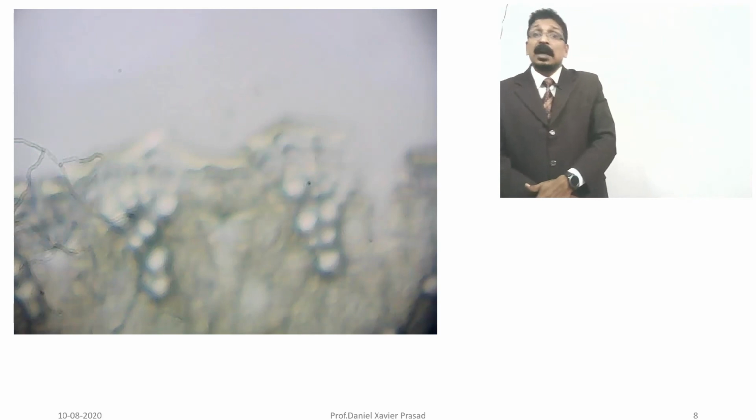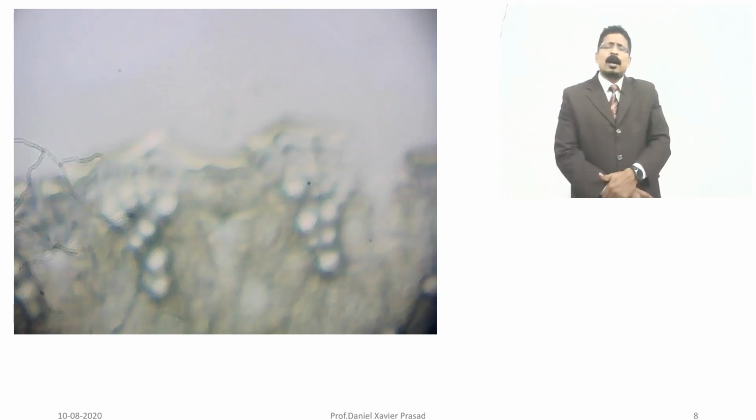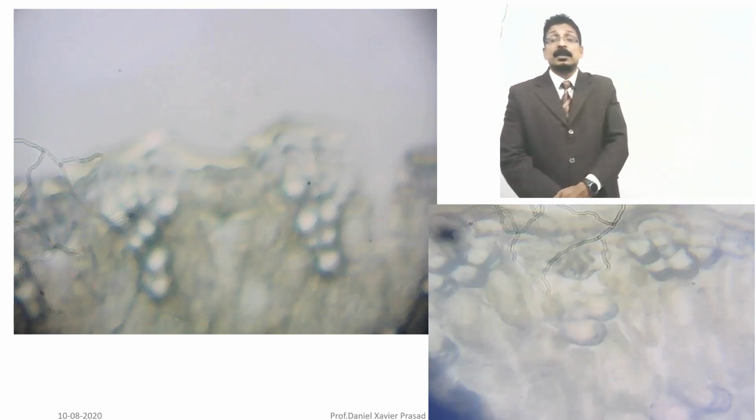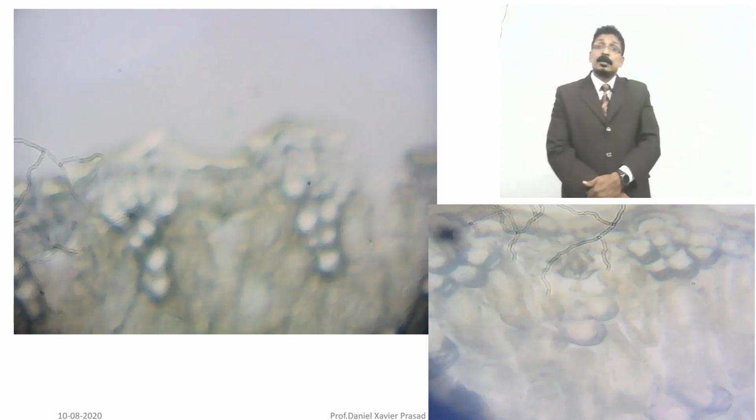Such amazing sections were taken by the A batch students. This one is, I remember, by Maria James, and this was done by, I think, Sona Thomas.